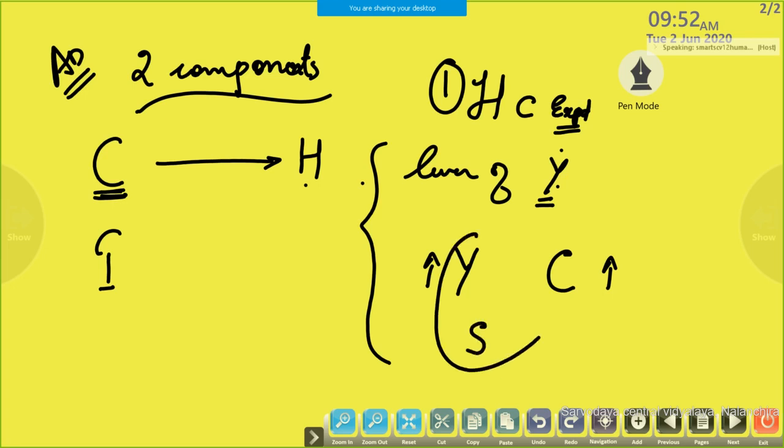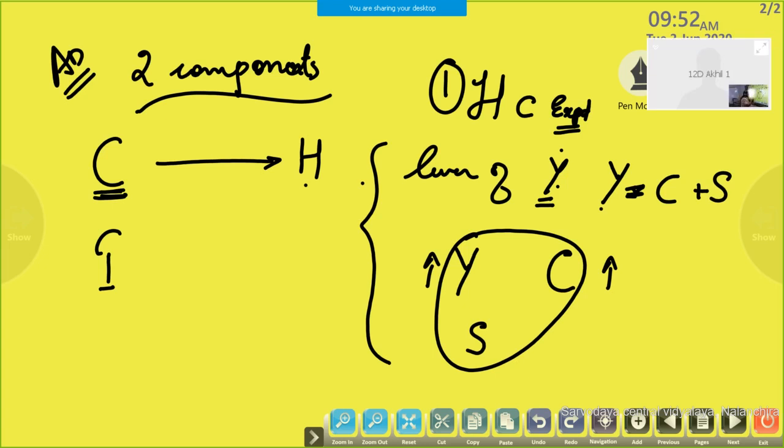So from these three concepts we will get one equation, Y is equal to C plus S, means income may be consumed or saved. This is also there. Okay. So if we need how much consumption we have done, we can take like this, C is equal to Y minus S, or S is equal to Y minus C. Clear?